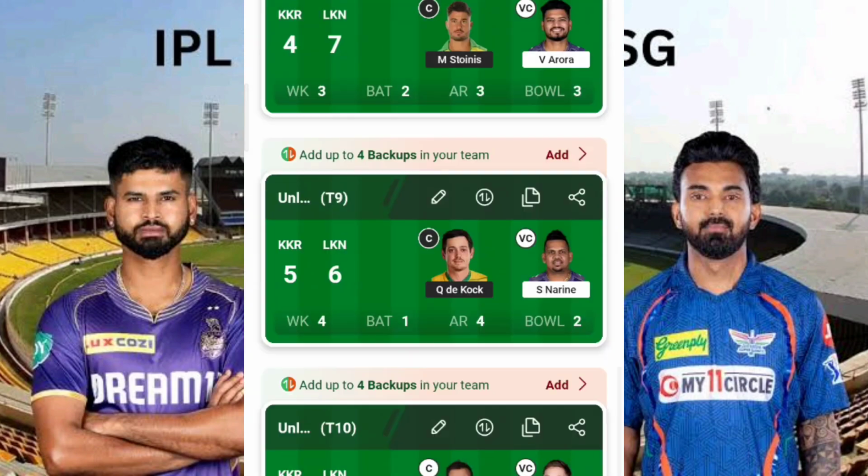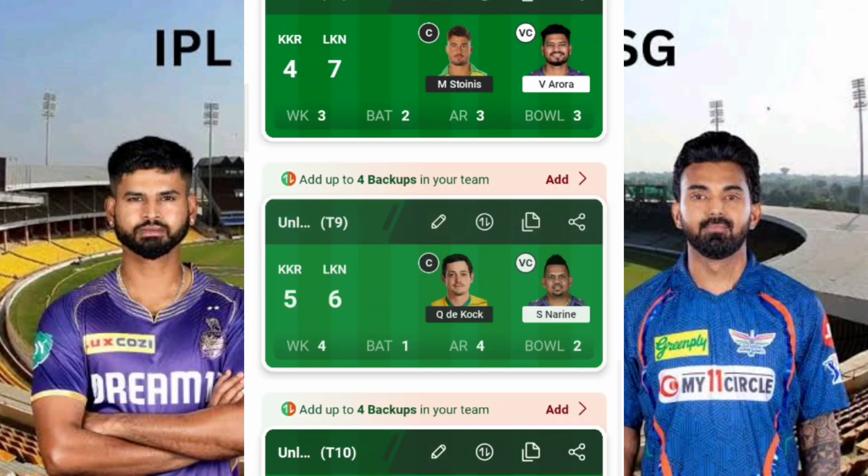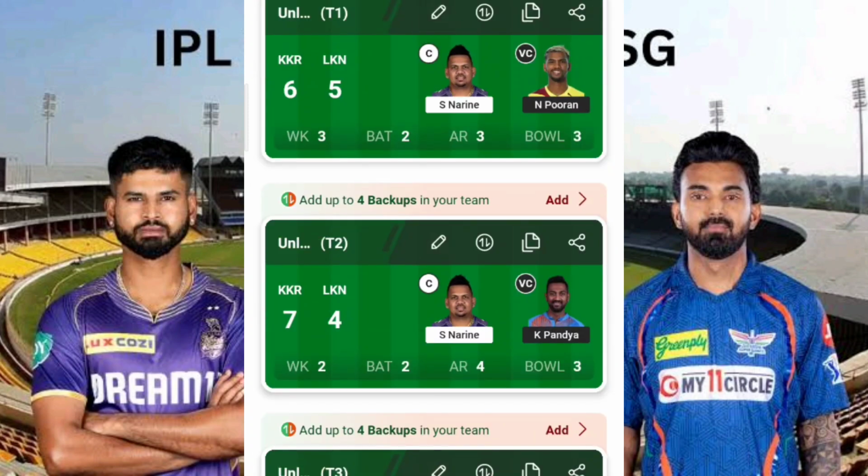So I hope these 10 teams will be in your mind while creating teams, and at the same time please make sure that all the scenarios as well as the player to player potential analysis and player to player capability analysis that I have explained in this video, with respect to different players, different scenarios and different situations, should be considered while making teams along with these 10 particular teams. Definitely, mark my words, any one team will, with respect to scenario as well as situations and player potentiality and capability, reflect as it is in the final DT. These are my words. Thank you.